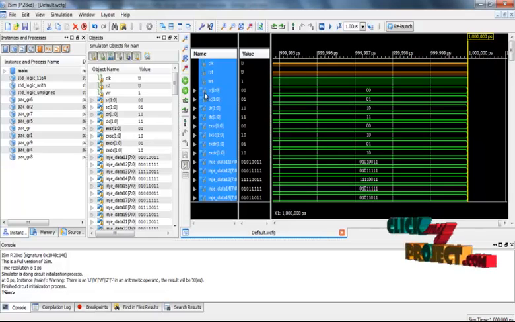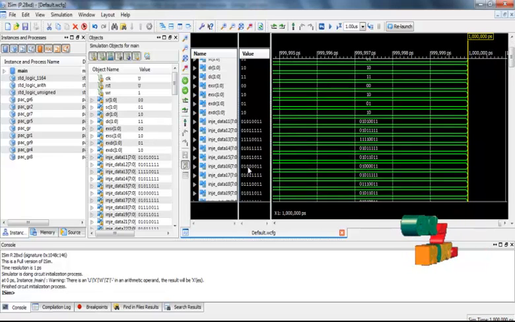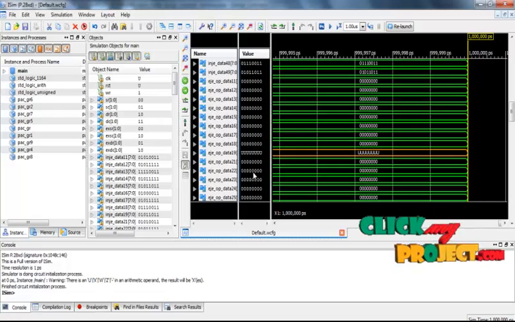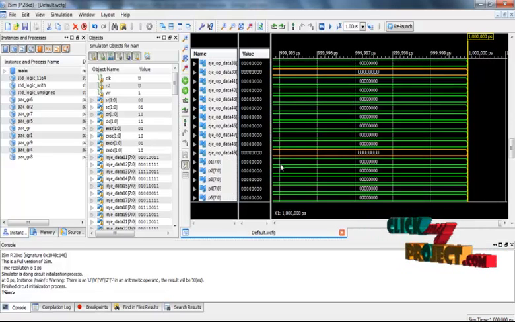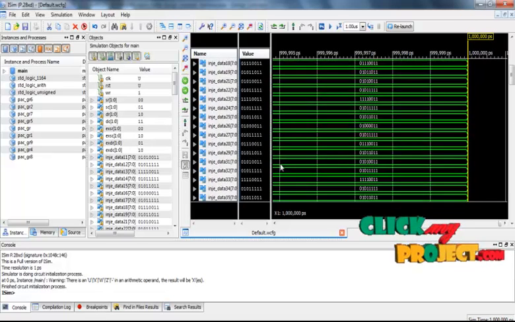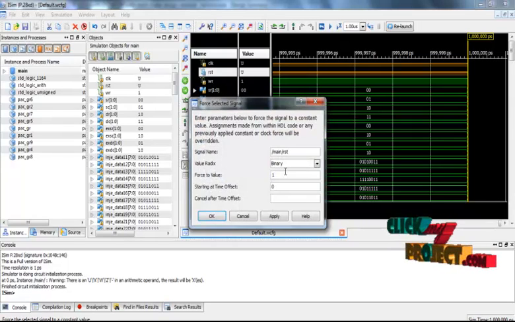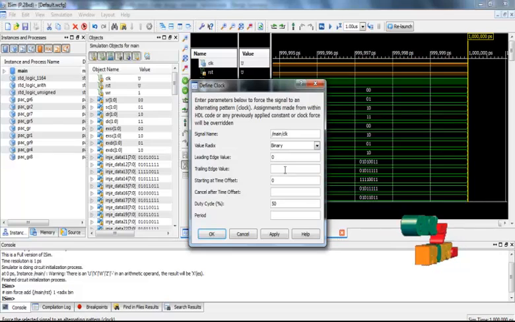We already represent the source data, source row, source column, destination row, destination column, external source row, external source column, external destination row, destination column, and the processing element data. We implement the same and different kinds of data for each and every processing element. The ejection output represents the destination output for each and every router architecture design. First we apply the reset function. Then we apply the clock for the overall architecture.